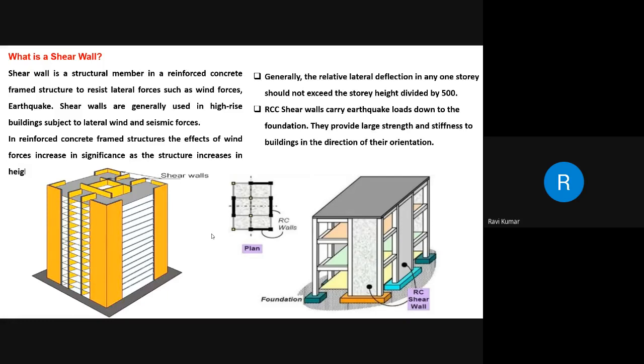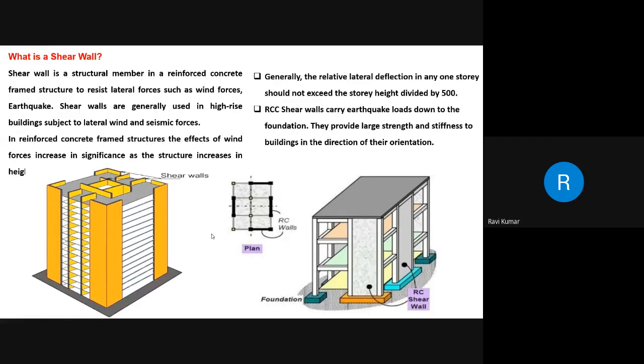Strengthening of the framed structure to resist the lateral impact caused by wind force or earthquake can be achieved by the introduction of shear walls. Shear walls can be of concrete, steel, reinforced concrete, hollow block masonry, or even timber, depending upon the type of structure that you are going to design or deliver.